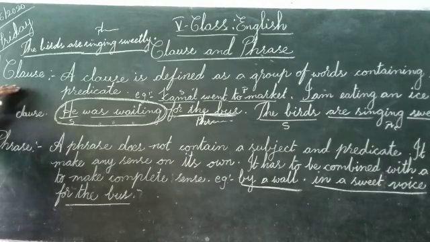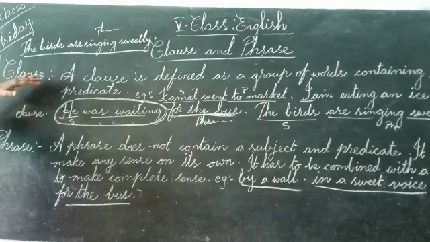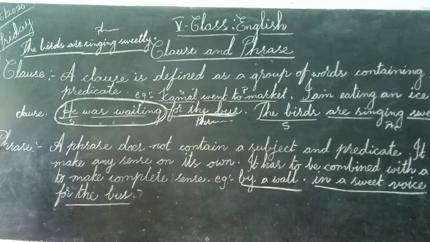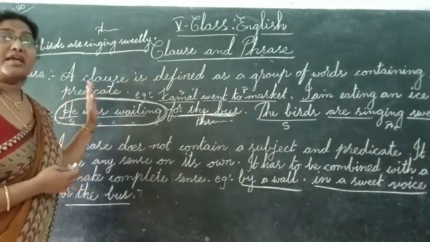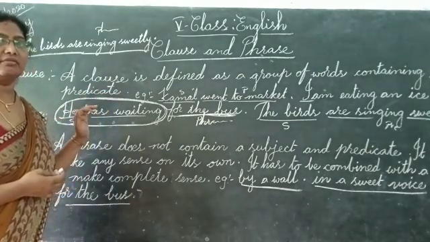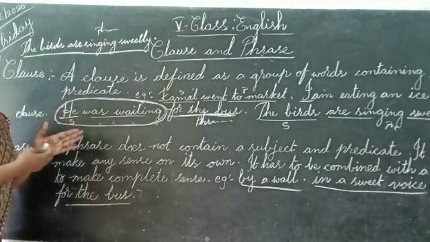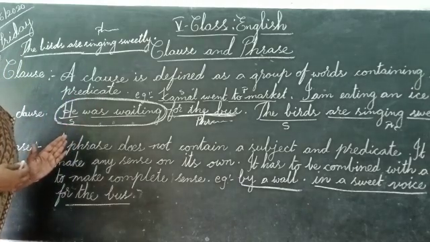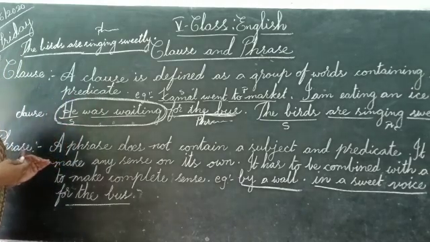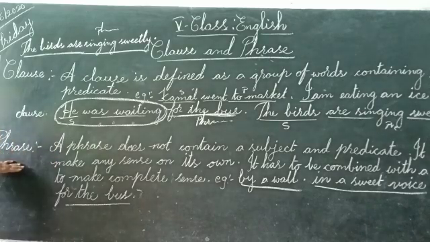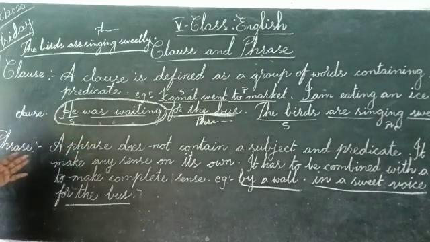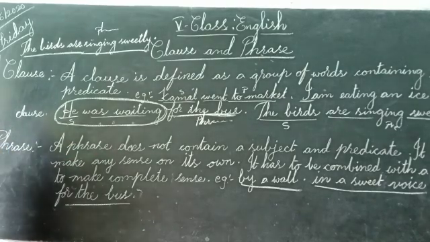Understood? Again, coming to clause, a clause is defined as a group of words containing a subject and also a predicate. The clause contains a subject and a predicate, and it gives full meaning for the sentence. It makes complete sense. Next, coming to phrase, a phrase does not contain a subject or a predicate, and it cannot give full meaning or make sense. Hope everyone understood.